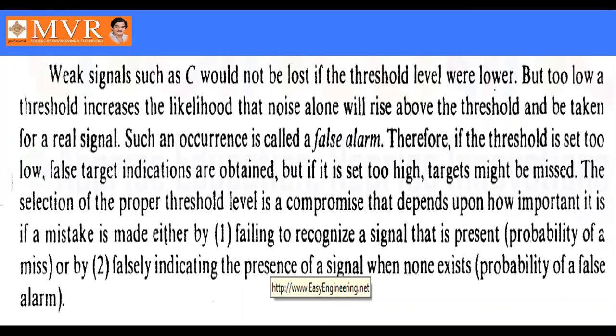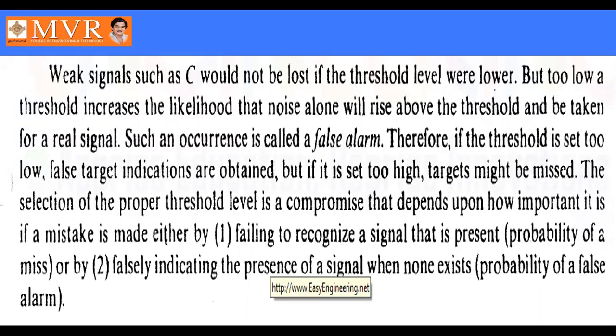The minimum detectable signal plays a crucial role while detecting any radar target. The threshold level should be maintained in such a way as to receive the target properly. While designing any threshold level, it should not be too high and it should not be too low; you have to compromise. If it is high, we will miss the target, and if it is low, we may get a false alarm as the output.